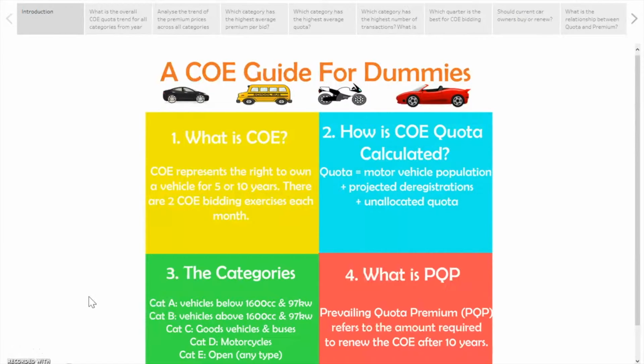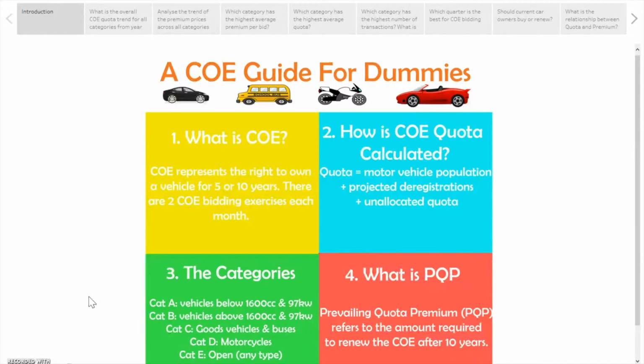Our main focus is on COE and its effects, which our following business questions will be centered around. So we'll be answering questions such as what is the relationship between COE quota and premium, and which category has the highest increase in COE premium price. So basically a COE guide for dummies.